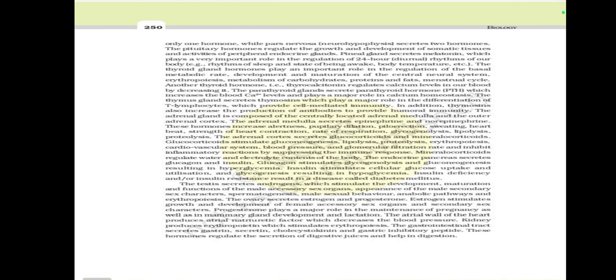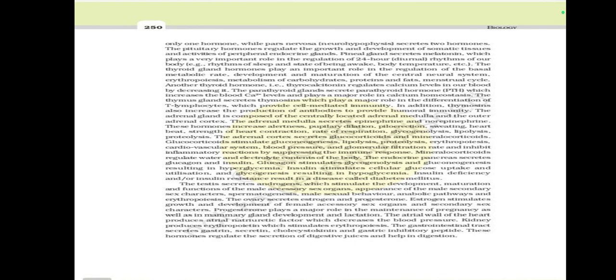The adrenal gland is composed of the centrally located adrenal medulla and the outer adrenal cortex. The adrenal medulla secretes epinephrine and norepinephrine, which increase heartbeat, strength of heart contraction, rate of respiration, glycogenolysis, and lipolysis. Glucocorticoids stimulate gluconeogenesis, lipolysis, proteolysis, and erythropoiesis, and suppress inflammatory reactions by suppressing the immune response.